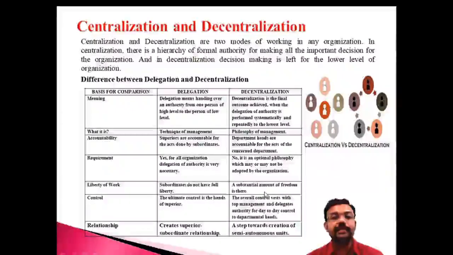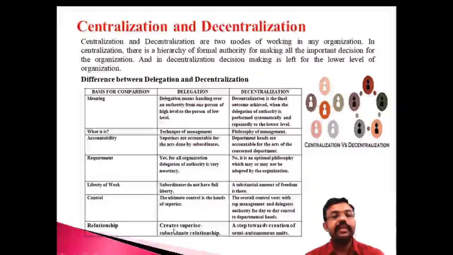But the substantial amount of freedom is here. Here the freedom is more, the decentralization, but subordinates do not have the full authority. The subordinates have the freedom. And the ultimate control is in the hands of the superior, but the overall control is with the top management. And here there is decentralization. Overall control is vested with the top management. Okay, so that is the control point of it.